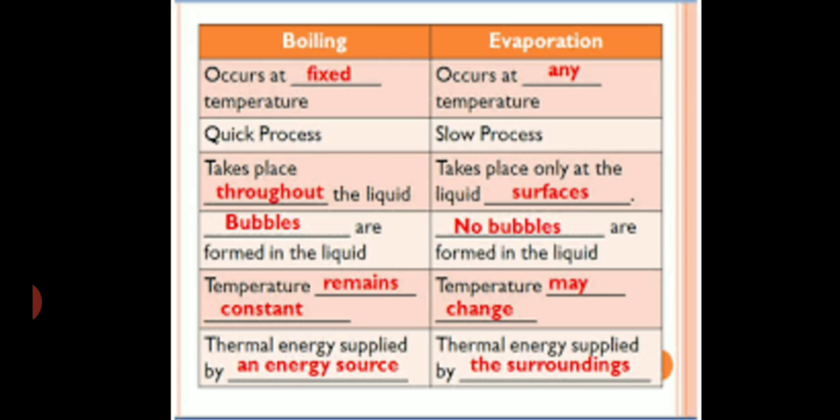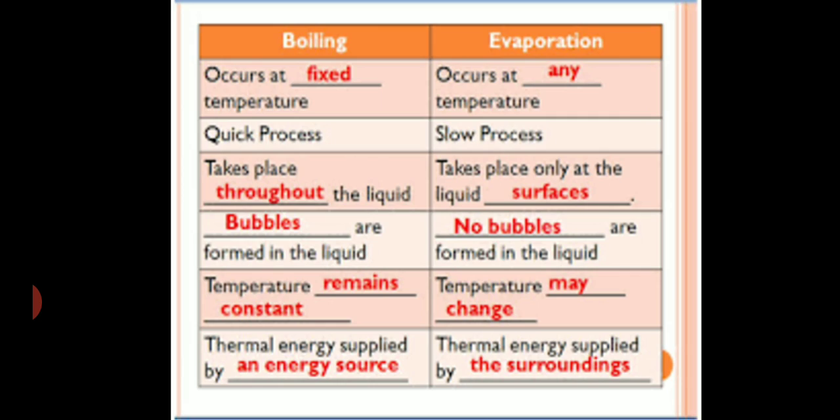In this slide, the difference between boiling and evaporation is explained. Boiling takes place at a fixed temperature that is called its boiling point, but evaporation takes place at any temperature below the boiling point, because in that only the surface molecule requires the energy, and that much energy can be obtained from the surrounding, not the whole liquid.